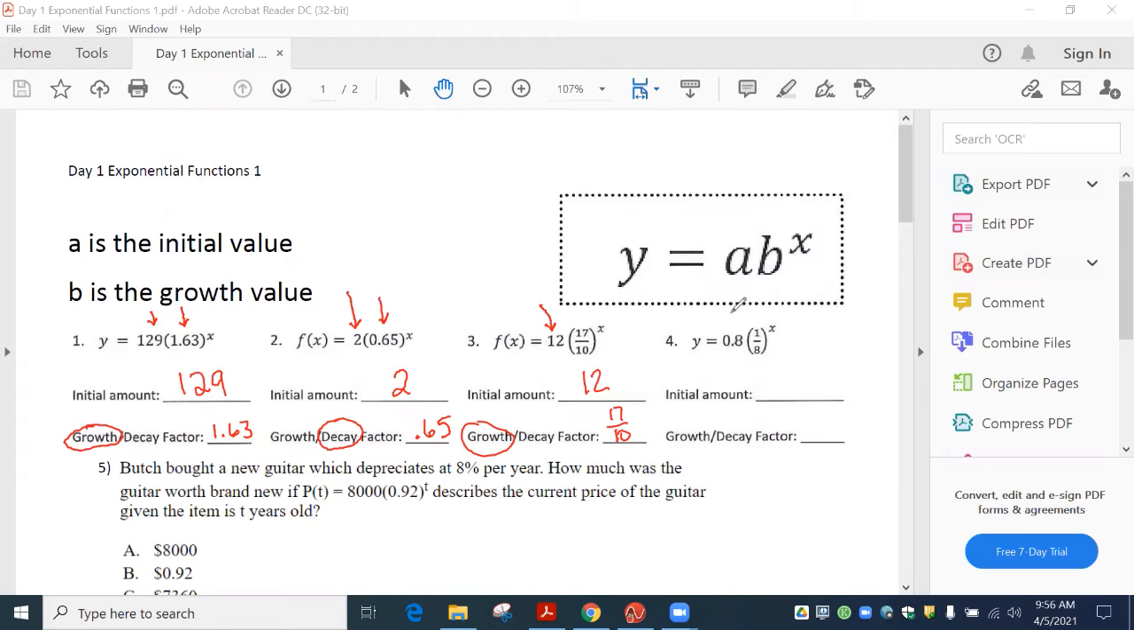All right, number 4, so that first number is the initial amount. And then the top number is smaller, so this is a decay. 1 over 8. So make sure you're writing this down, if nothing else.